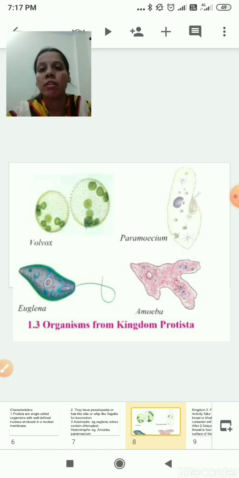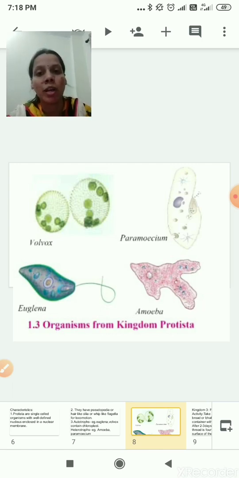Living organisms are divided into 2 types, prokaryotic and eukaryotic. Under prokaryotic they are unicellular, and under eukaryotic they are unicellular and multicellular, correct. I hope you understood till here, no doubt. Then we have seen kingdom 1 Monera, characteristics of it, and kingdom 2 Protista and characteristics of it.